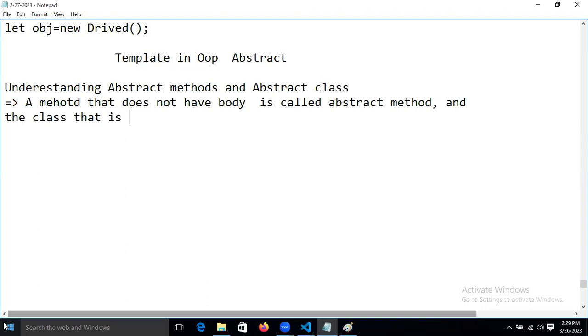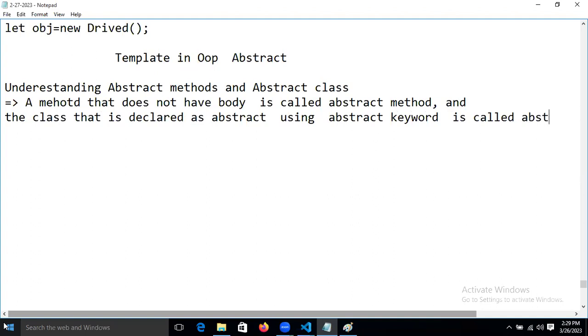that is declared as abstract using the abstract keyword is called an abstract class.